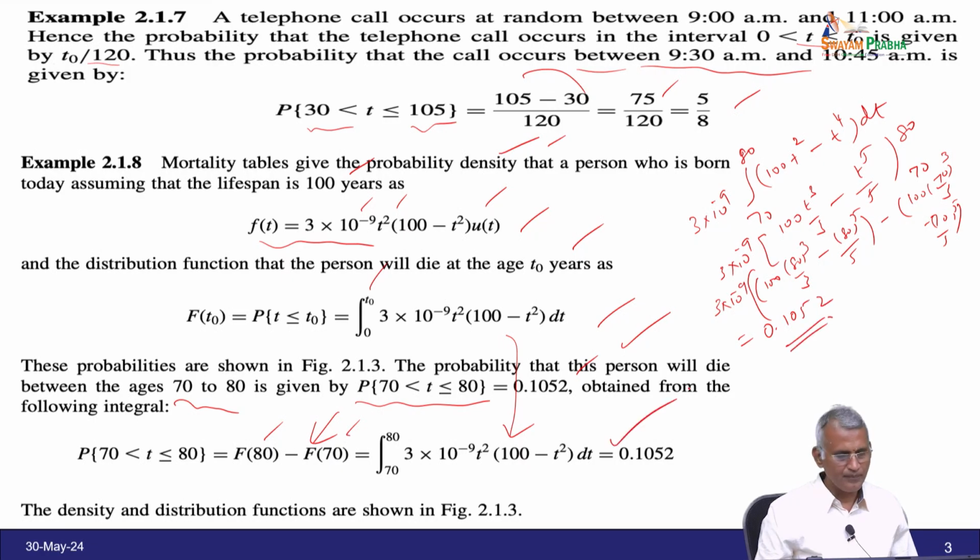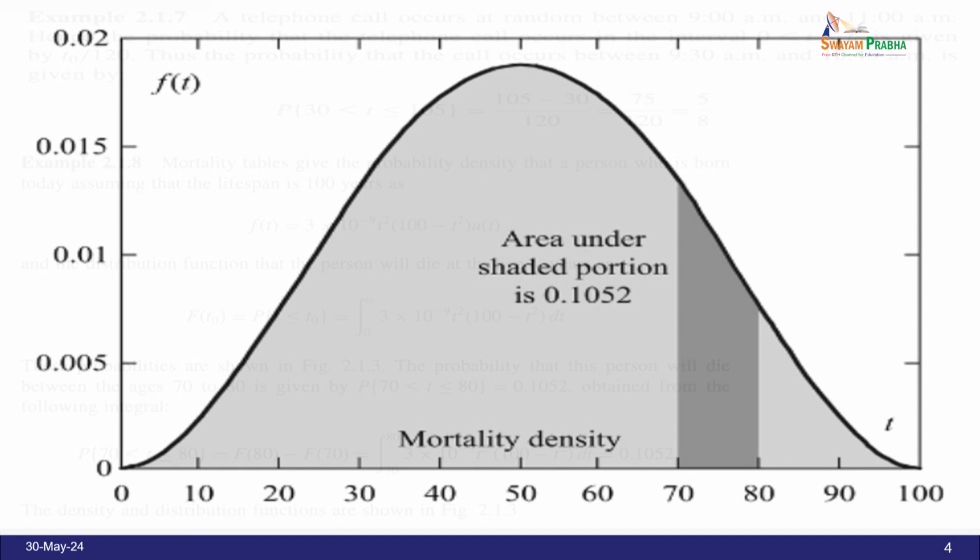So, this is the way we can calculate the probability over the range 70 to 80 for the mortality density. This is the density function, represented in figure 2.13 like this. This is the area under the shaded portion of the density, which is 0.1052.